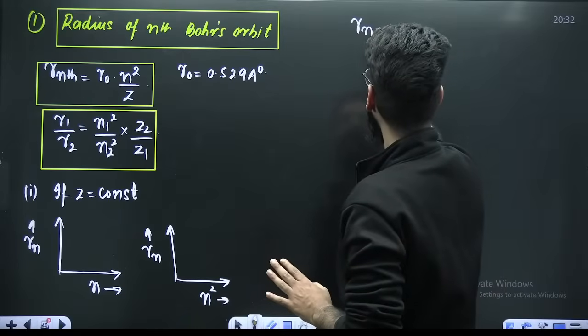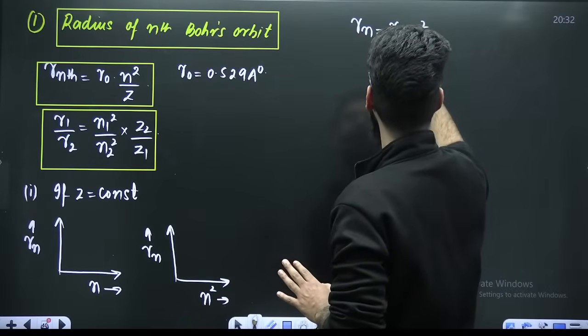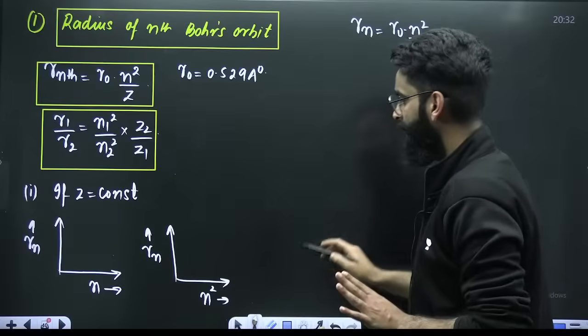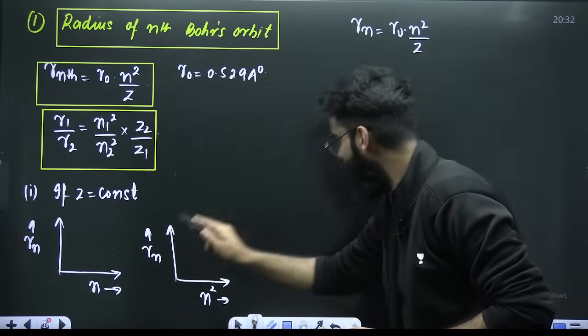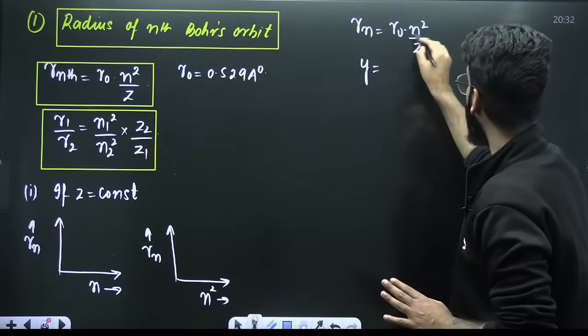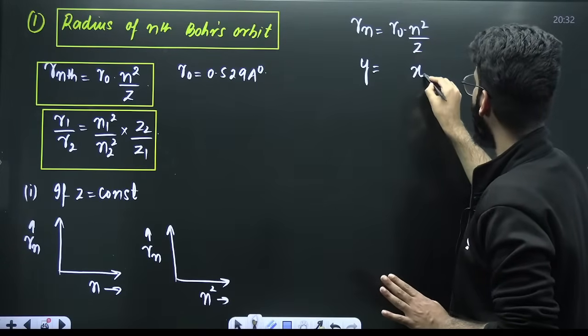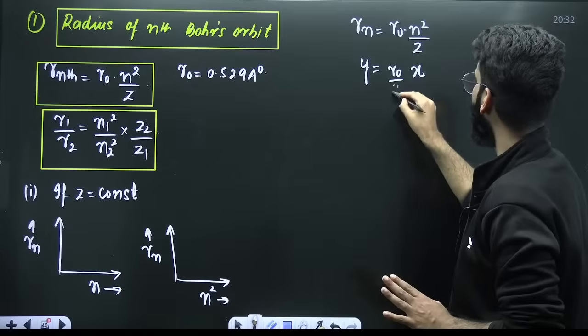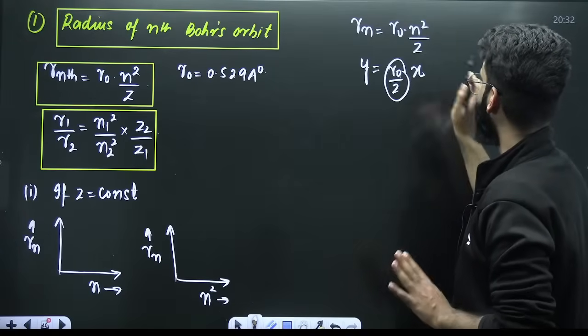You know, the radius of the nth Bohr's orbit is equal to R naught n square divided by Z. Z is constant. Now, in this particular graph, the radius of the nth Bohr's orbit you are plotting along the y-axis, and n square, complete n square, you are plotting along the x-axis, right? This R naught by Z is your m. Y is equal to mx.